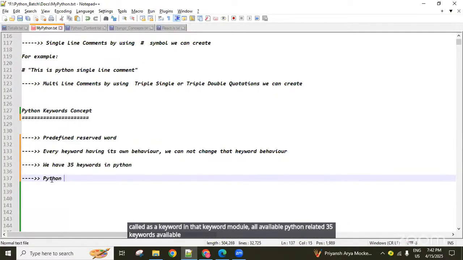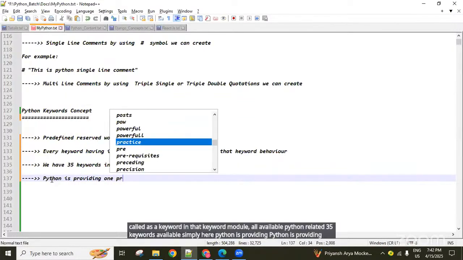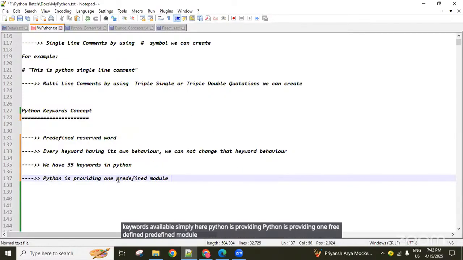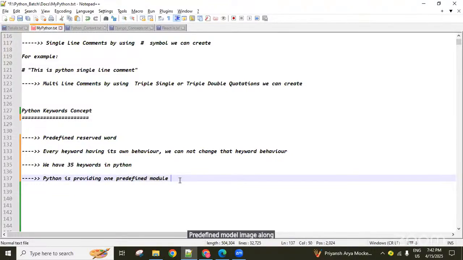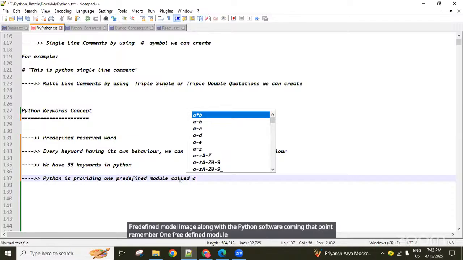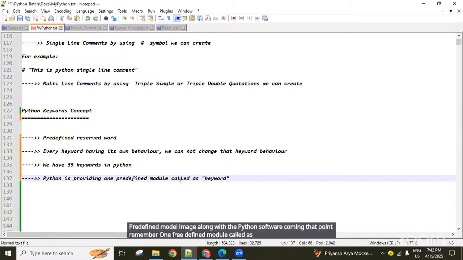Python provides one predefined module. Predefined module means it comes along with the Python software. Remember that point. One predefined module called keyword.